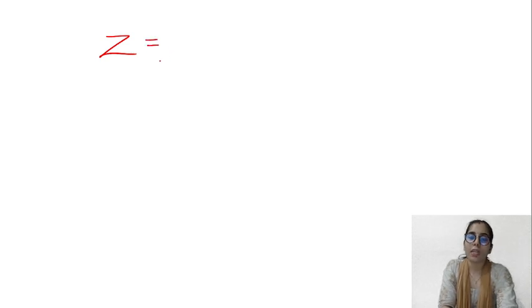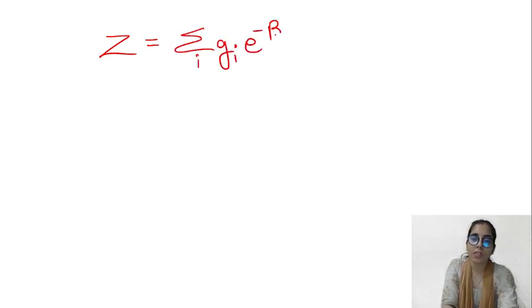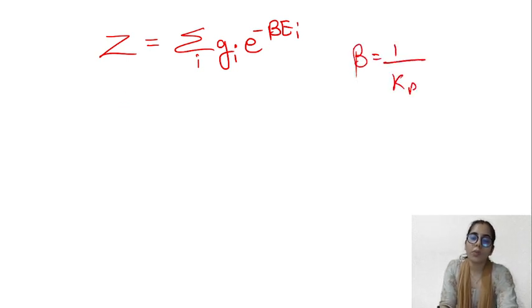If any time you are going to work on the statistical physics part, then you can consider the partition function. It's a very important factor of statistical physics. It's a very important formula and it is present in so many different places in statistical physics. Summation over i, g_i, e to the power minus beta E_i, where E is energy. Beta is the inverse temperature, you can call it 1 upon kBT. What is g? g is the degeneracy here.